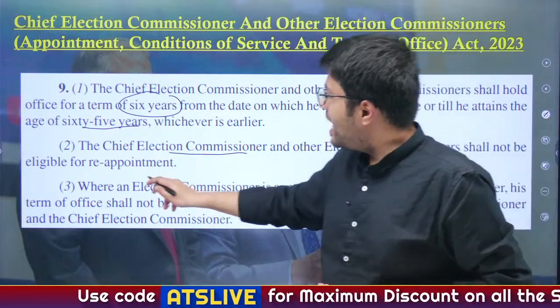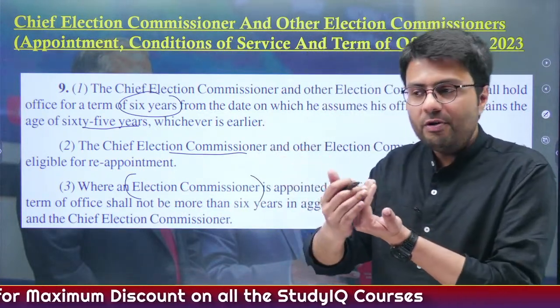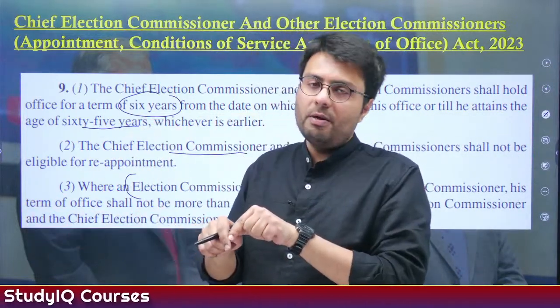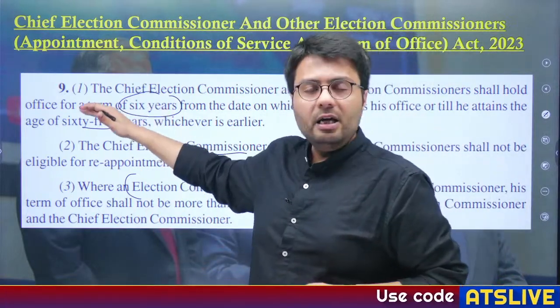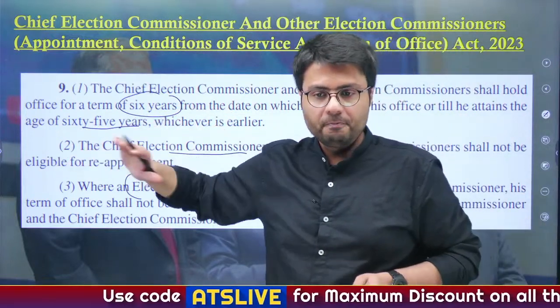And also, when an election commissioner is appointed as the Chief Election Commissioner, he or she will not have a fresh 6-year tenure, but his or her entire tenure in the Election Commission will be considered to decide whether or not he or she has held the office for 6 years or up to 65 years.